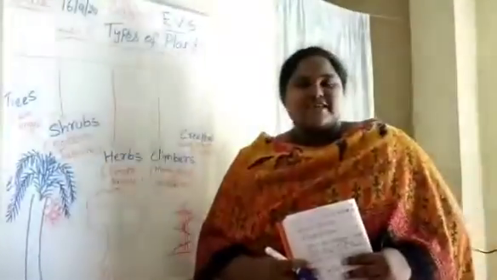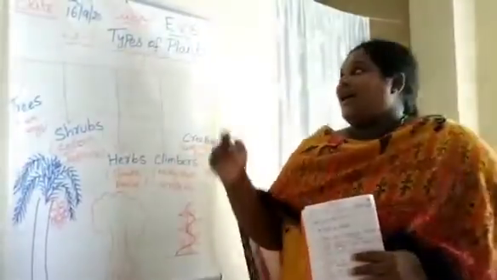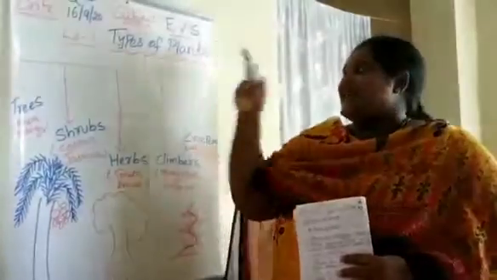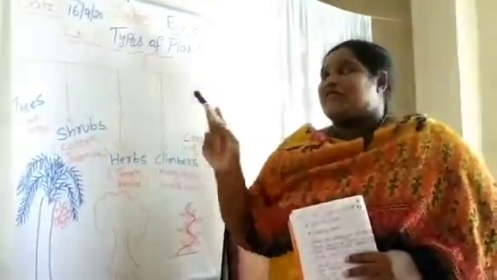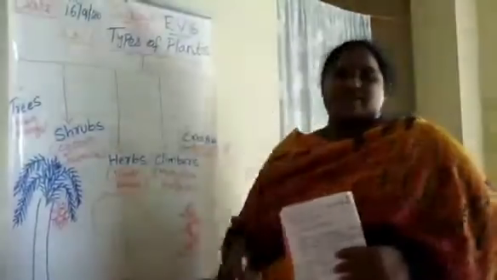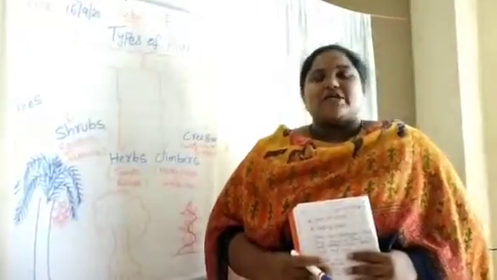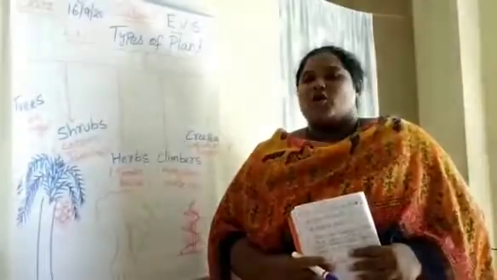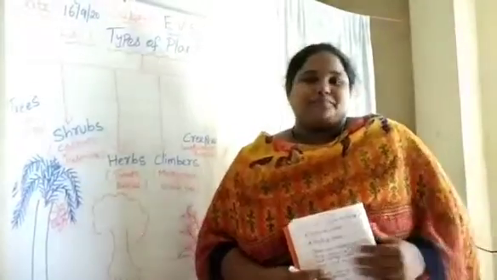So you came to second class and I am going to teach EVS subject in your second class. Now we are going to learn about the first lesson, types of plants. All of you know about plants now, you read in previous classes. So all of you know about plants very well.